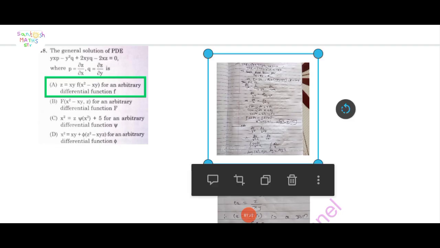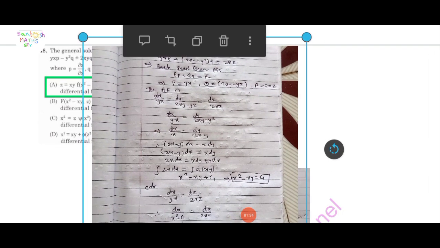Next question: the general solution of the PDE yxp minus x square q plus 2xyq. Here p is equal to dou z by dou x and q is equal to dou z by dou y. Find its general solution. This is the solution.